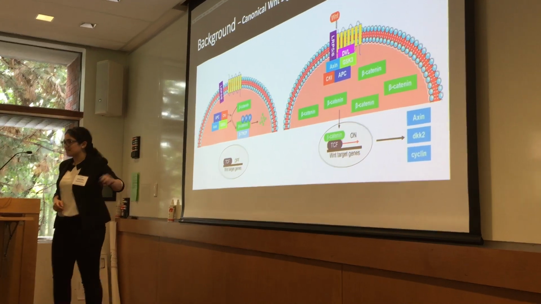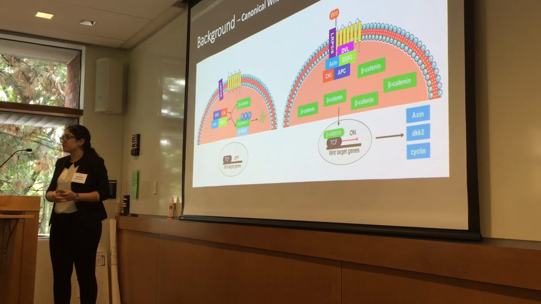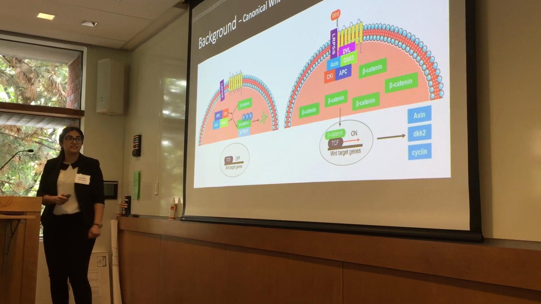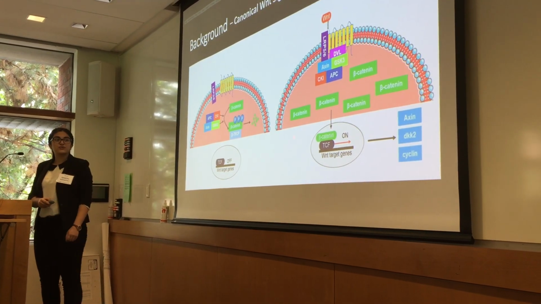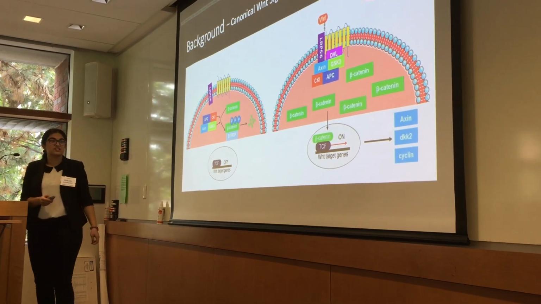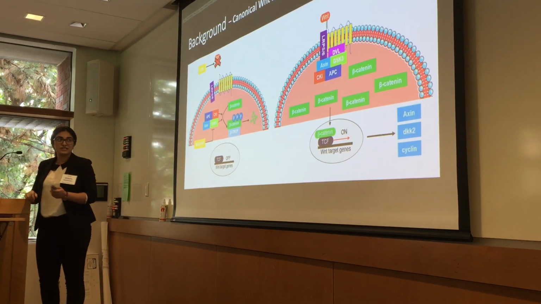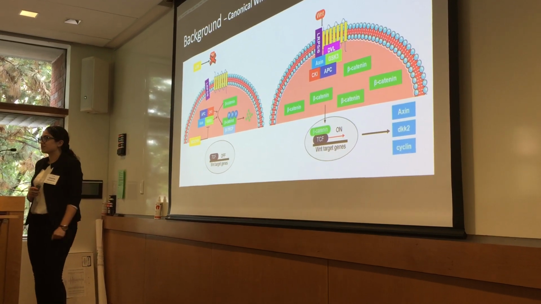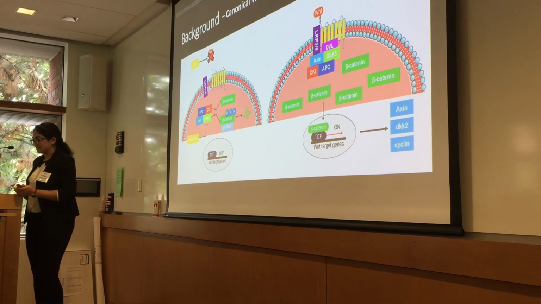I won't go too much into the mechanism, but what I really want to highlight is that in the presence of Wnt, you end up having accumulation of beta-catenin in the cell cytoplasm, which translocates into the nucleus and leads to the transcription and production of proteins that are important for development, such as axin, DKK2, and cyclin. Now, I did chemical exposures in order to perturb Wnt signaling, and the two main drugs used were LGK, which is a Wnt antagonist, and BIO over here, which is a Wnt agonist.